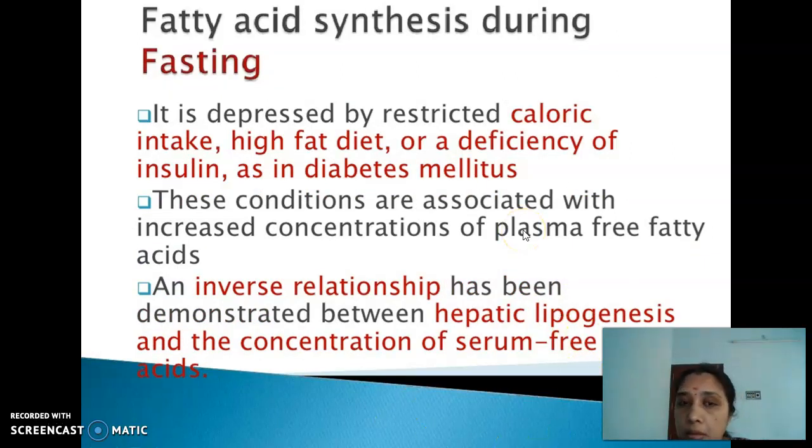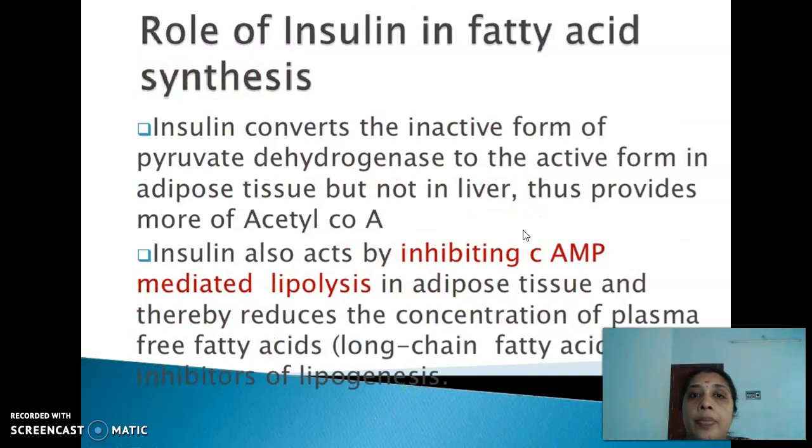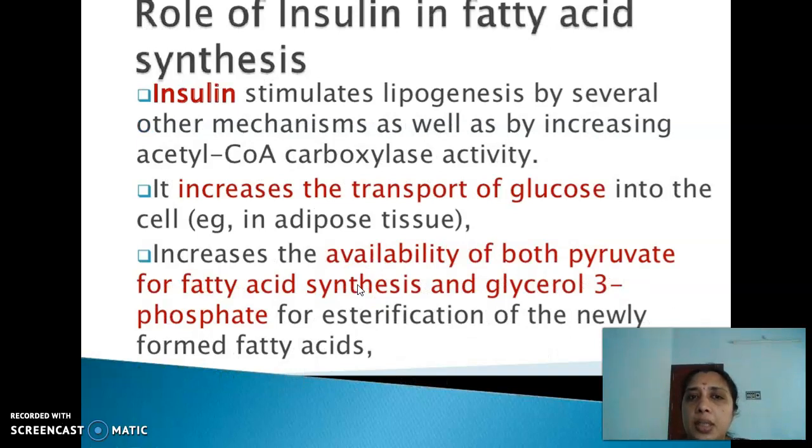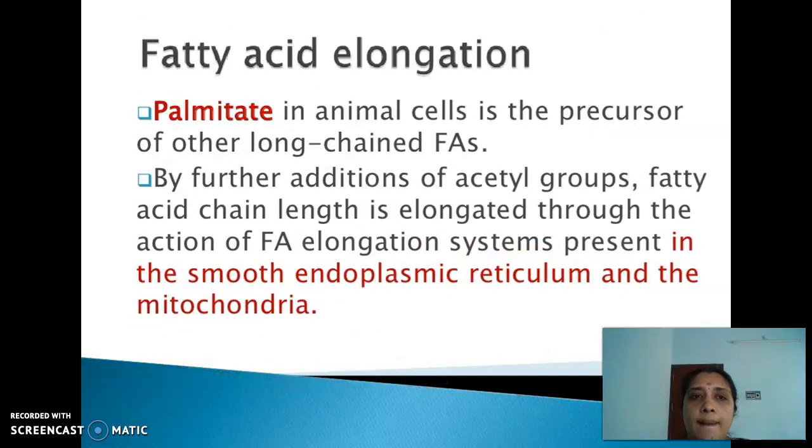Then what happens? Insulin converts the inactive form of PDH to the active form, but not in liver, and thus provides acetyl-CoA. Insulin also acts by inhibiting cyclic AMP mediated lipolysis. Lipolysis അവിടെ ബ്ലോക്ക് ചെയ്യും. ഇതൊക്കെ പറഞ്ഞത് തന്നെ പിന്നെ തിരിച്ച് പറയുന്നതാണ്. Okay. Now next is fatty acid chain elongation. So this is how the regulation is happening. So the regulatory enzyme is the acetyl-CoA carboxylase. It's not the fatty acid synthase.